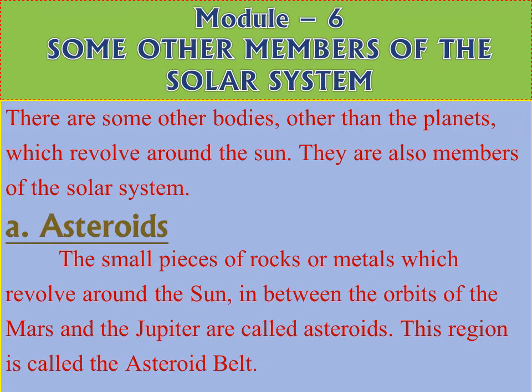And there are some small pieces of rocks and metals which revolve around the Sun in between the orbits of Mars and Jupiter, and these objects are called asteroids. And this region between Mars and Jupiter, where these asteroids are revolving around the Sun, is called the asteroid belt.